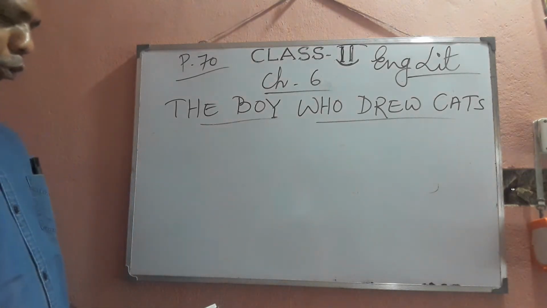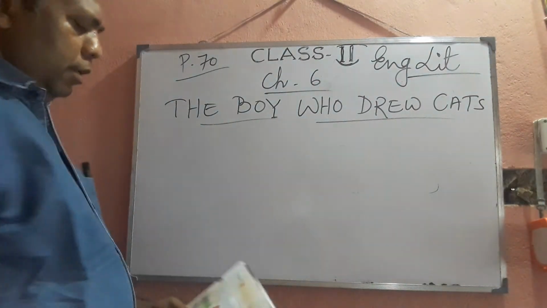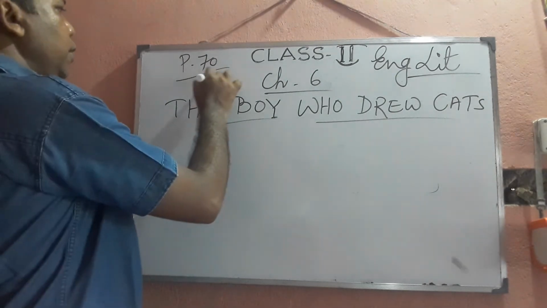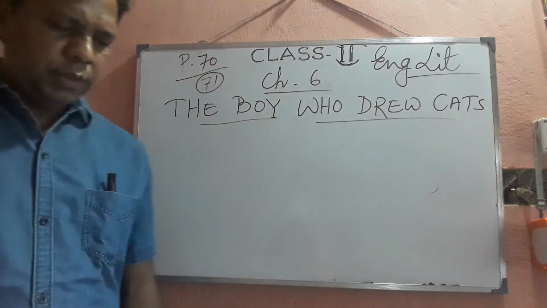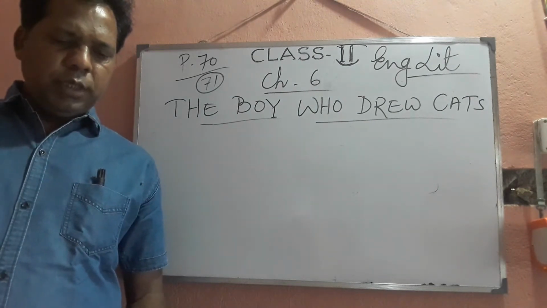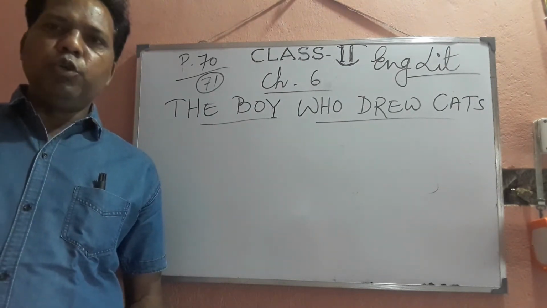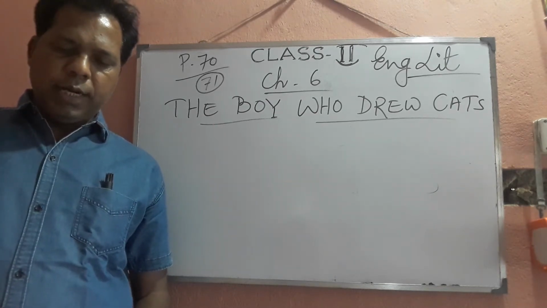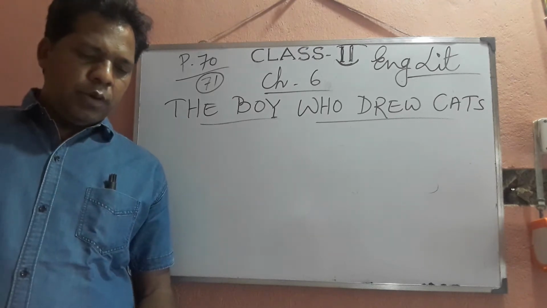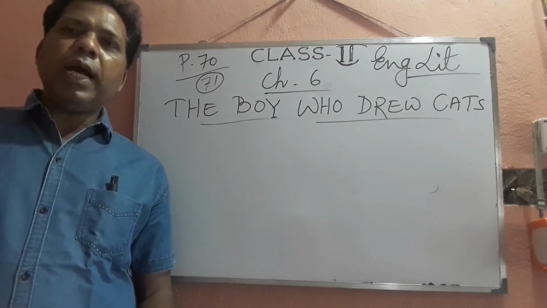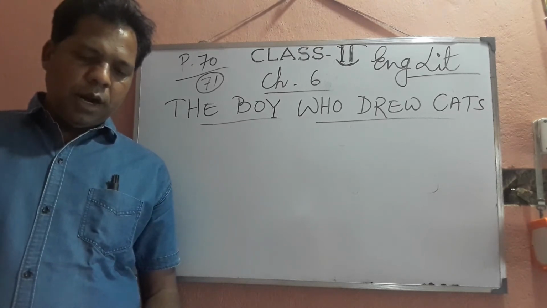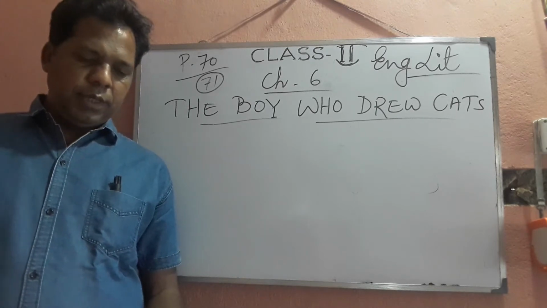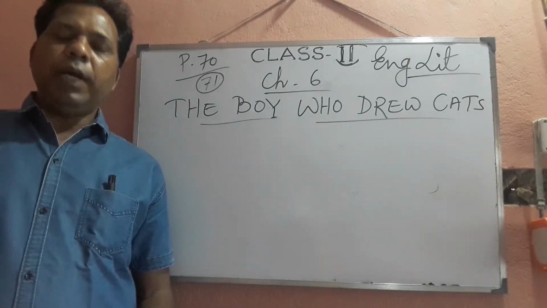Now I am coming to the text proper here. See reading section. So you see page number 71. Josie was a boy who loved to draw, but he only drew cats and nothing else. Wherever he went, he drew cats. How does his love for drawing make him a hero? Now let us read this story and find out.